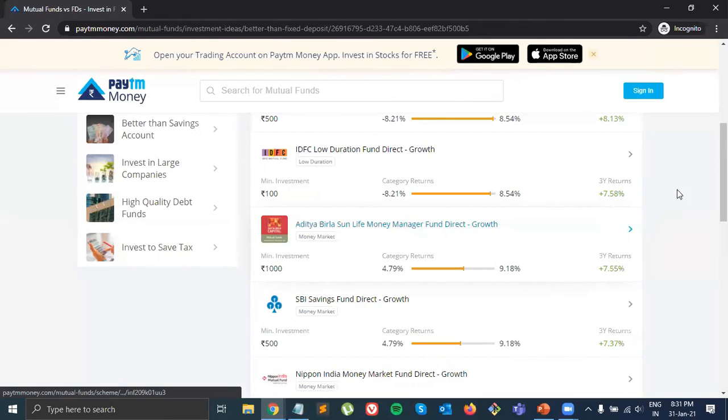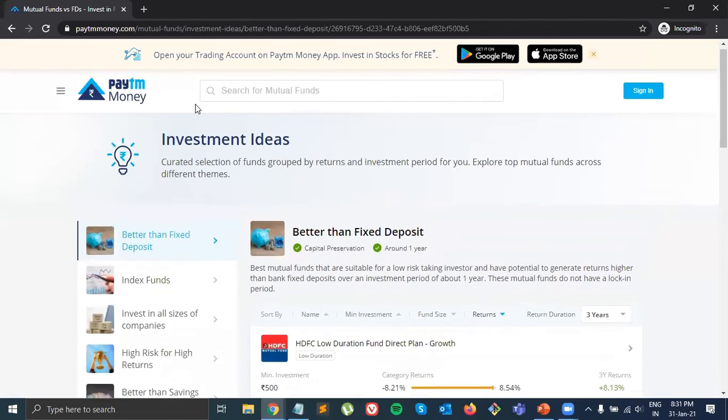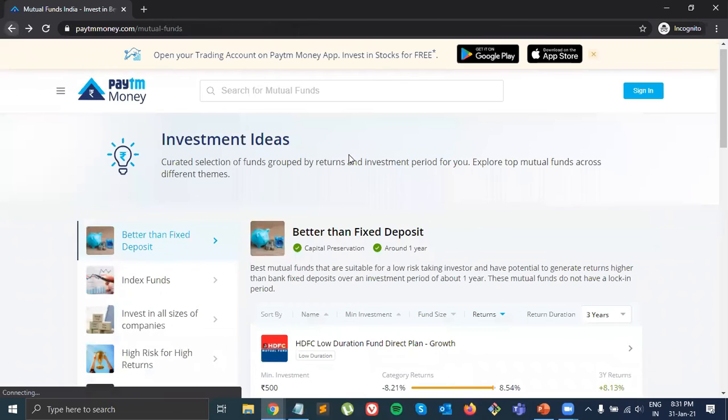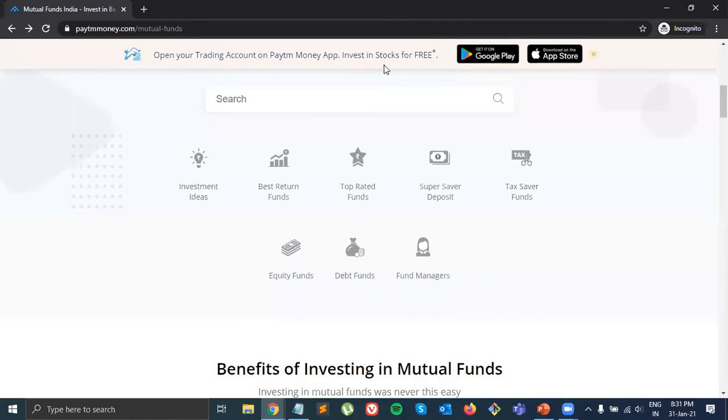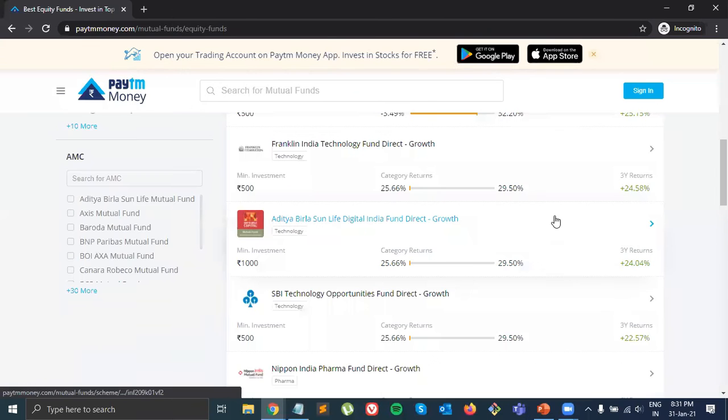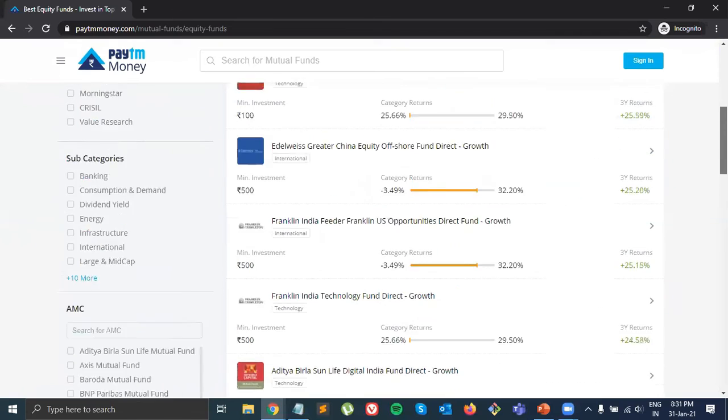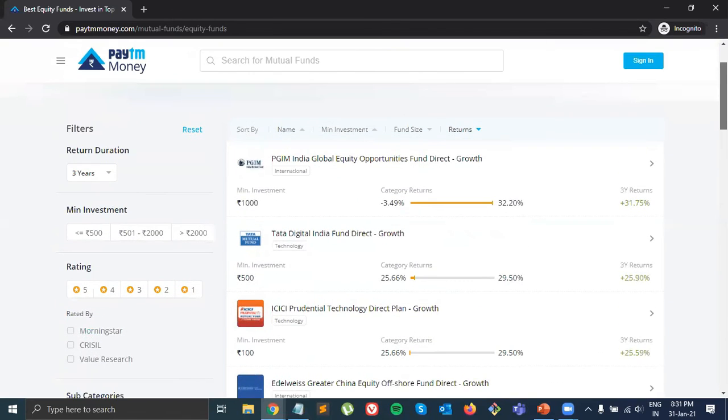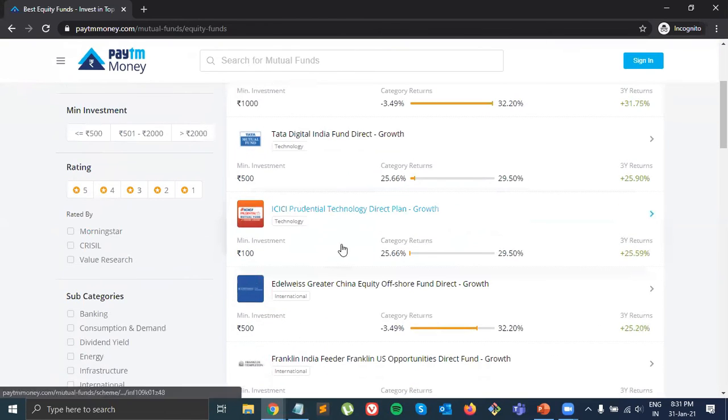if I search for equity, okay, equity funds. So basically equity, I'll not go into what types. There are a lot of funds which you need to study on your own. So I'll just show you some examples here. Like, if you see, for example, I'm investing in this one, ICICI Prudential Technology Direct Growth.